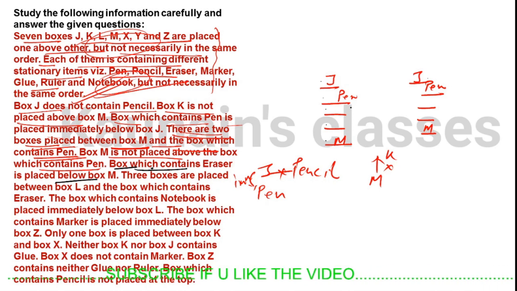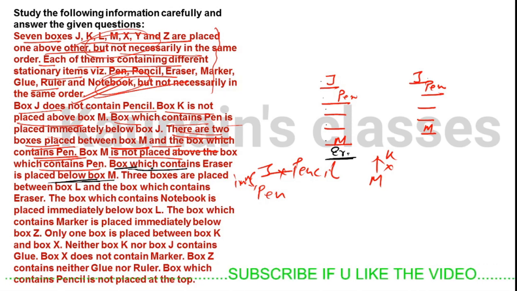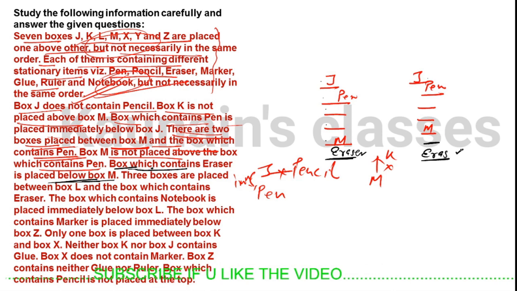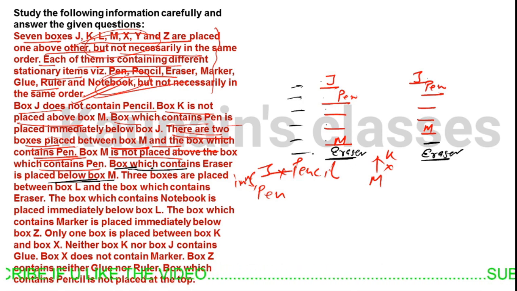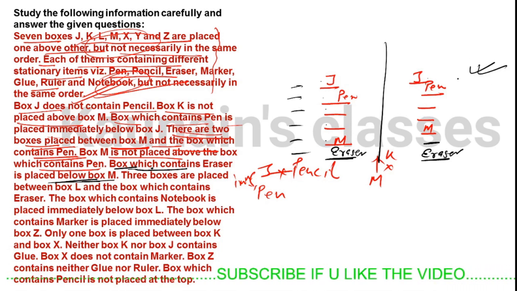The box containing eraser can come immediately below M or at a gap of 1 box from M. So we can place eraser here or here. 6 are placed, only 1 is left to place in this case, and 7 are placed.